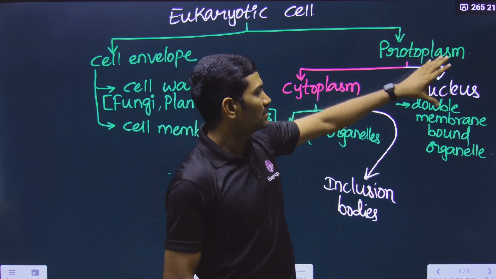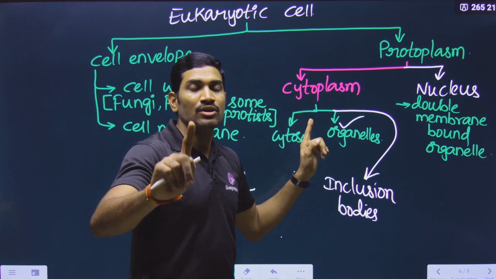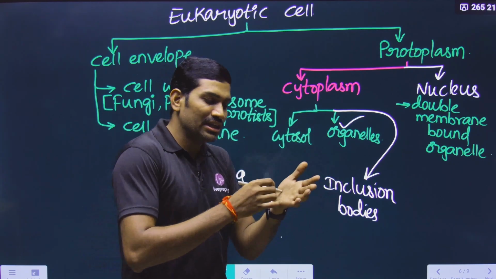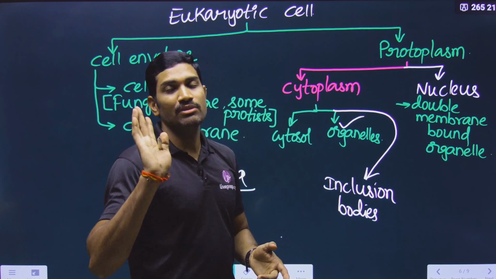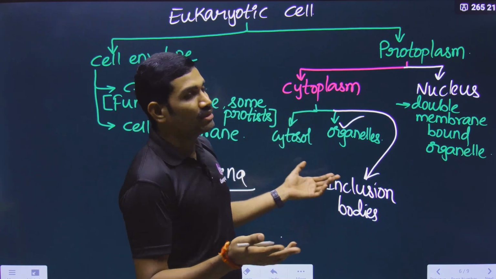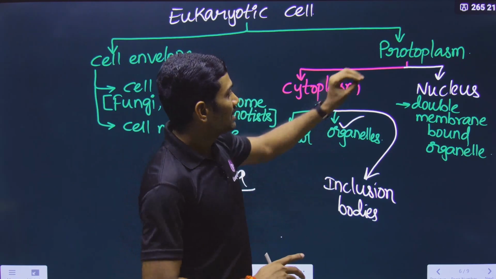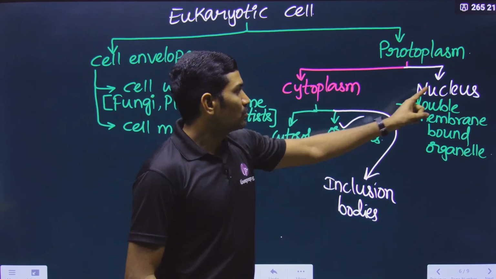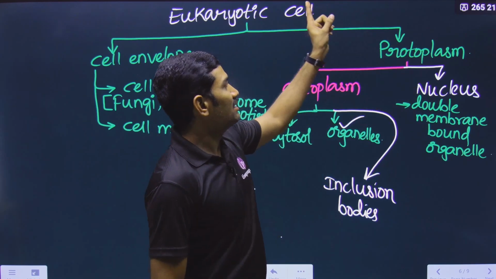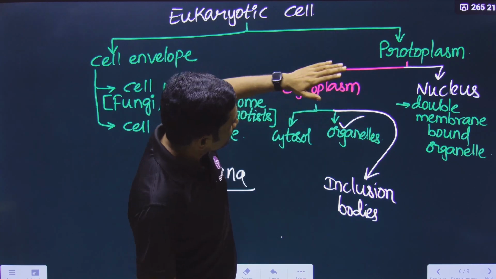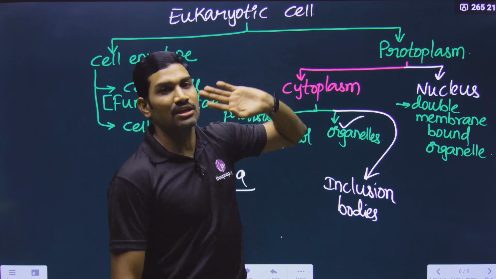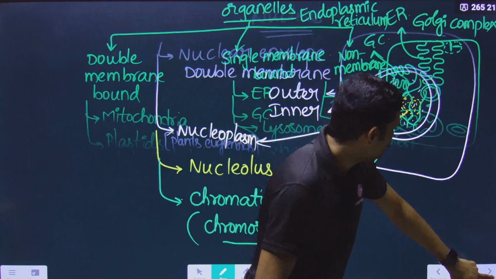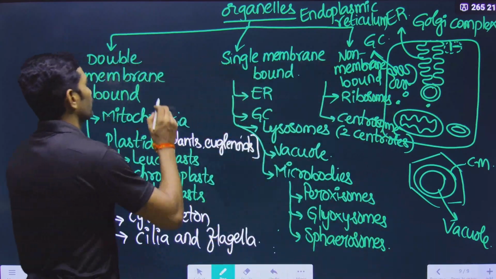It is part of this, but it is not part of cytoplasm. So when you are reading a question in the examination, you should be very careful. If you think that all of them are the same, again you may make a mistake. There are some small differences. Notice the differences so that you can understand easily. So the nucleus is a protoplasmic organelle, a cell organelle. But these organelles are cytoplasmic, protoplasmic and even cell organelles, because they are part of all this. So that is the reason. Understood or not? Now we will quickly go with the functions of these organelles.